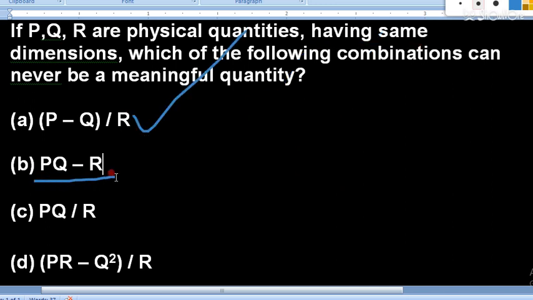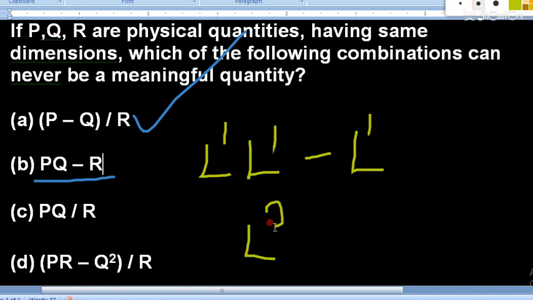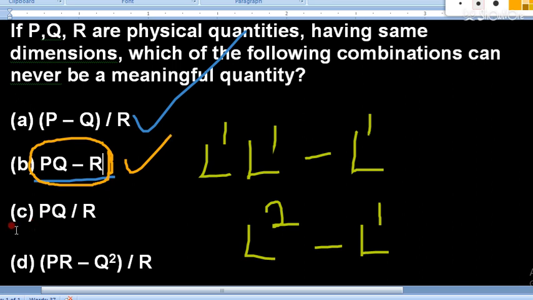Then see the second one, PQ minus R. P, Q, R have the same dimensions. So P has length dimension, Q has also length, so L to the power 1 times L to the power 1, minus the dimension of R, which is also L to the power 1. So this gives L raised to the power 2 minus L raised to the power 1. So this option, number 2, is not possible. PQ minus R is a mathematical operation which is not possible.